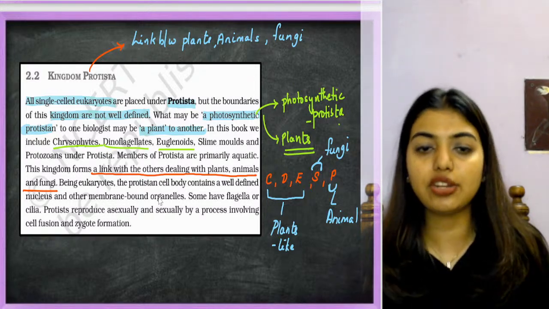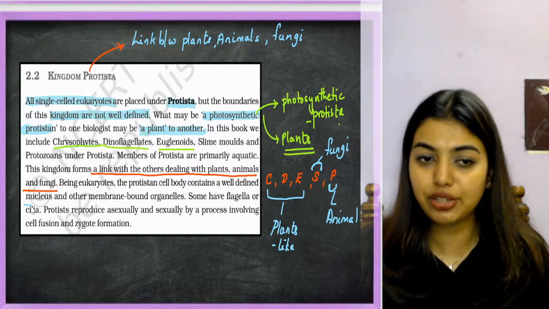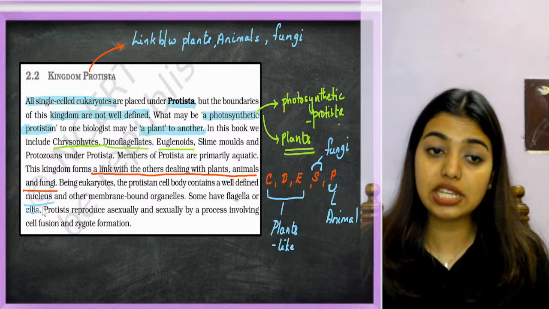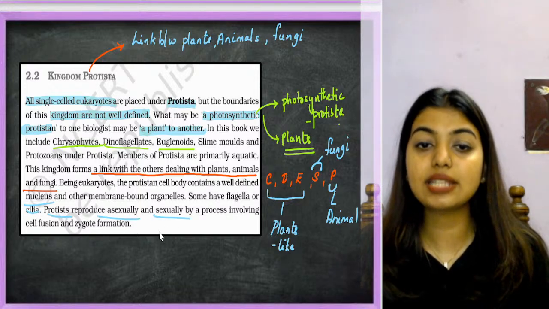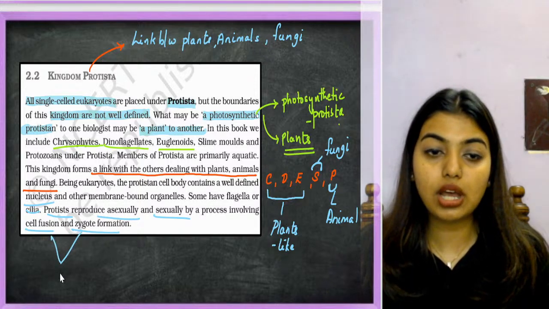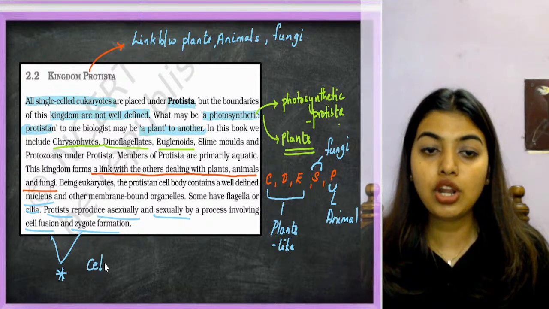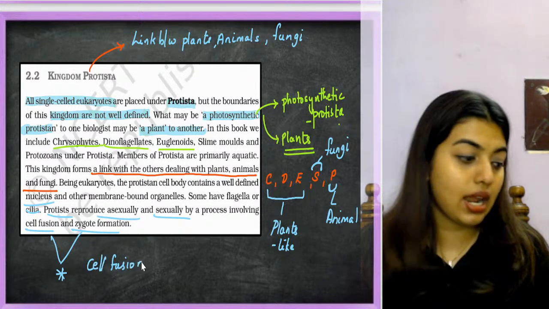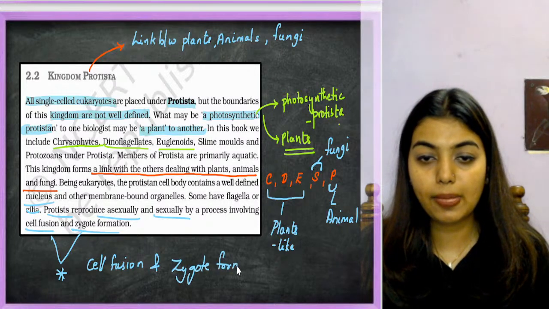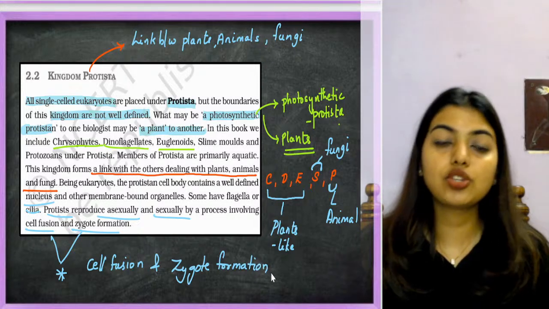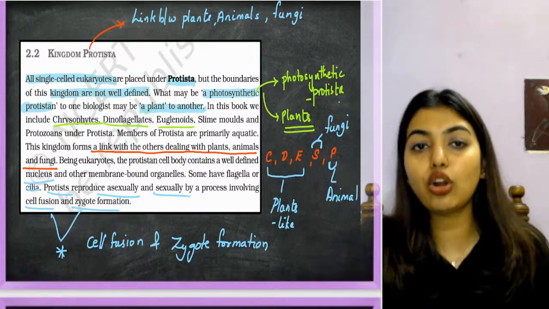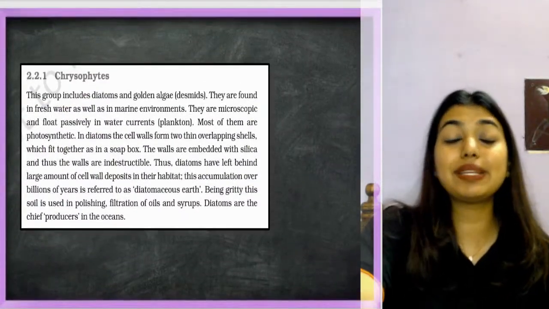Now being eukaryote, the protist cell body contains a well-defined nucleus, we know that, and other membrane-bound organelles. Some have flagella or cilia. Protista reproduce asexually and sexually by processes involving cell fusion and zygote formation. So these two things are also important for you to remember, cell fusion and zygote formation. Got it? So Protista is actually a link between plants, animals and fungi, which you must not forget at all because this question has been asked multiple times.